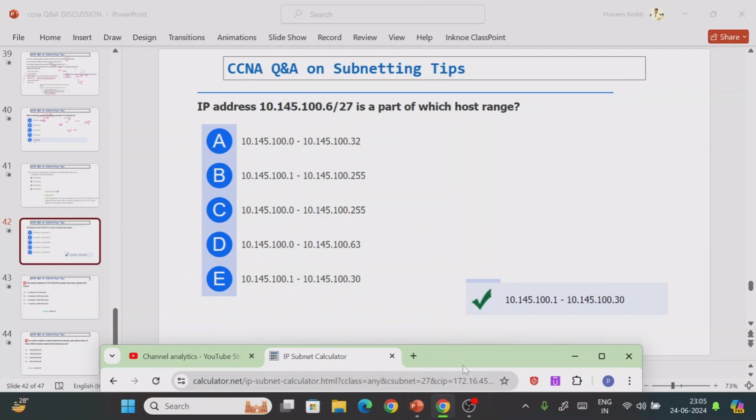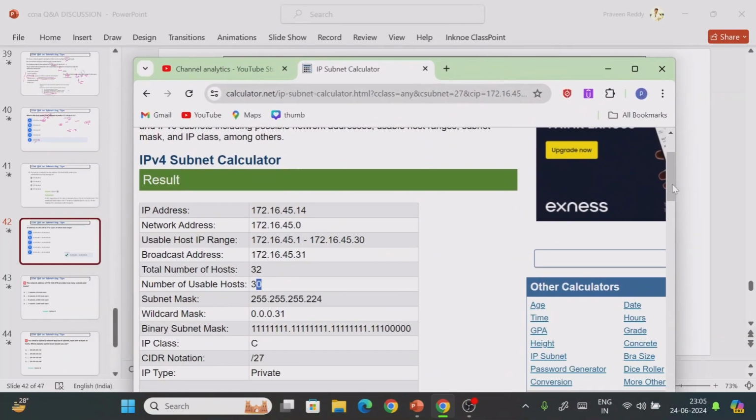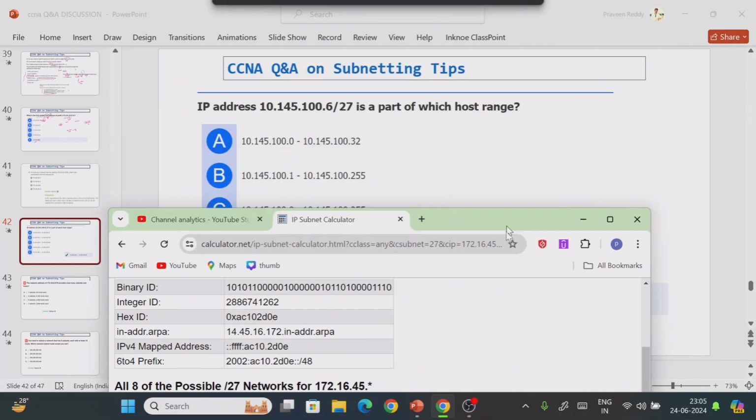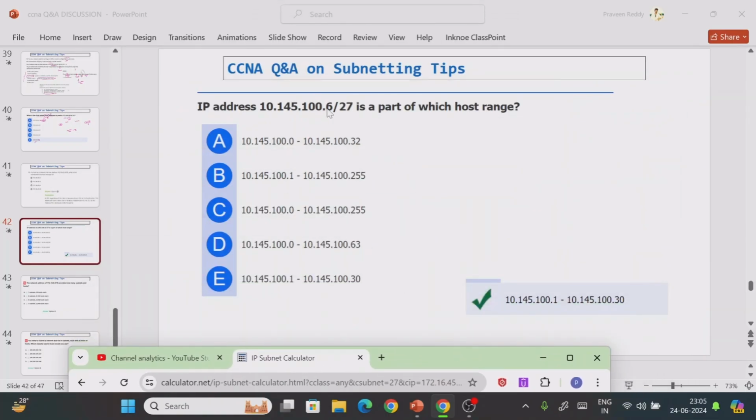10.145.100.6. So this might be in between one of the subnets, right? It may be from here to here, or from here to here. So as per the given question, 100.6, right? Now what is the answer here, which host range? Host range means you should not include the network address as well as the broadcast address.